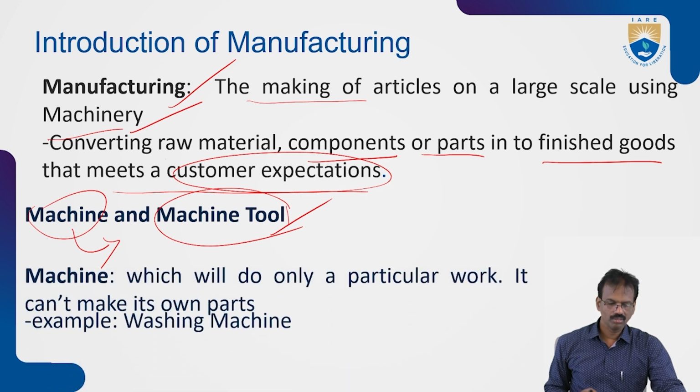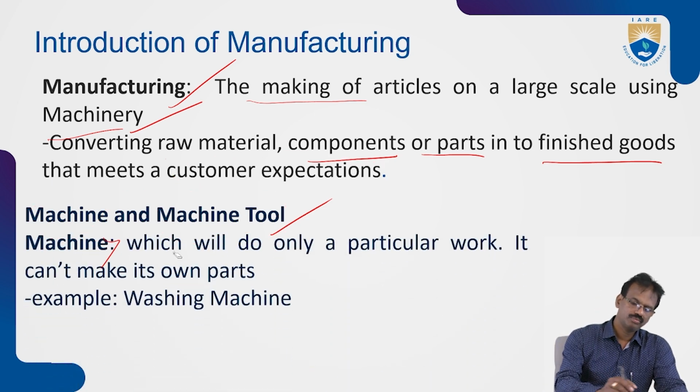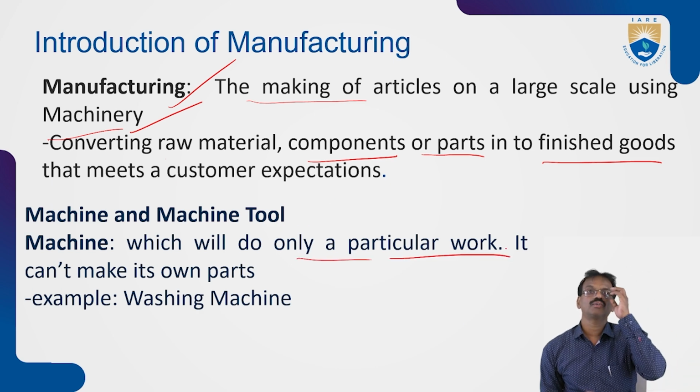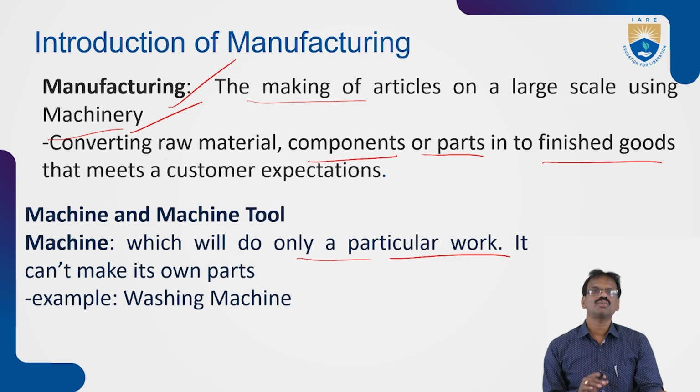Let's see what a machine is. A machine does only particular work, for example a washing machine. The main purpose of a washing machine is just to wash the clothes only. It cannot perform any other operations.